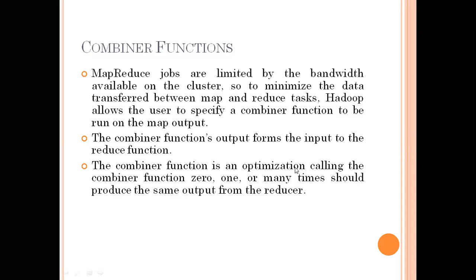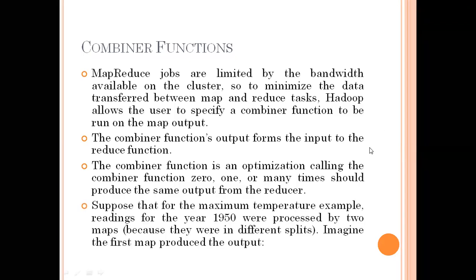See that the combiner function is an optimization. Calling the combiner function 0, 1, or many times should produce the same output in the reducer. That is how many times it is going to be called, and that is mentioned. Why is 0 mentioned here also? For example, we are trying to get the input from the program. If the programmer is searching and the particular word is not present in the given data set, then definitely it is going to show 0 as the combiner function output. So that is the one.